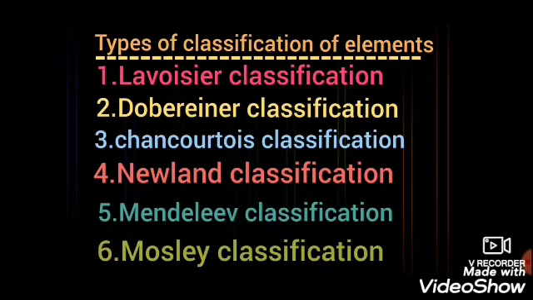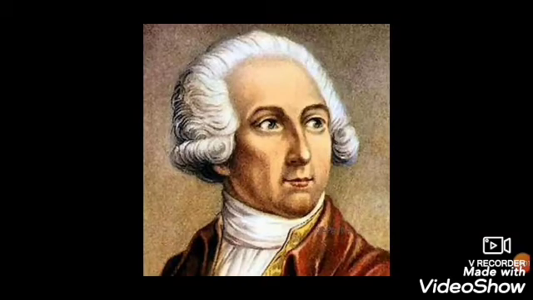Before the modern periodic table was created, there were 6 types of classification of elements. First one, Lavoisier classification. Second one, Dobereiner classification. Third one, Chancourtois classification. Fourth one, Newlands classification. Fifth one, Mendeleev classification. And last one, Moseley classification. The first one, Antoine Lavoisier classification.